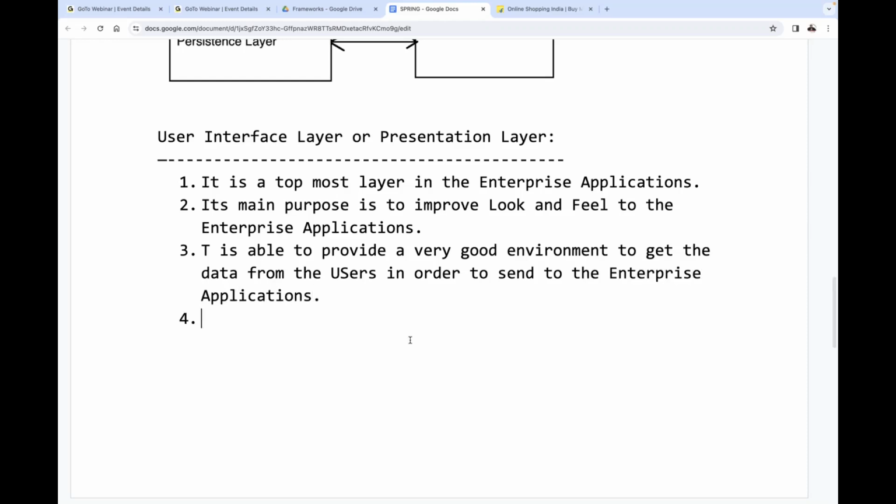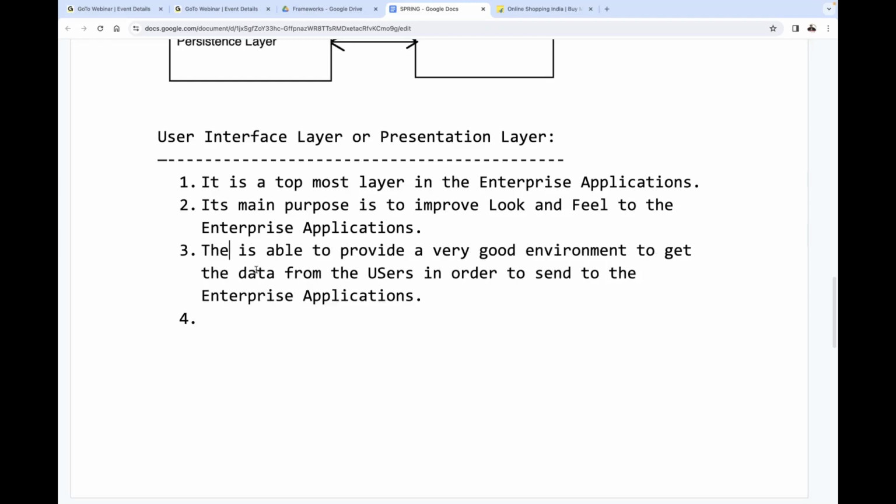Another important purpose of this user interface is to get the data from the users and to send the data to the enterprise application. It acts as a data carrier, the bridge between the user and our server side application. It is able to collect data from the user and send the data to the server side application, the enterprise application.